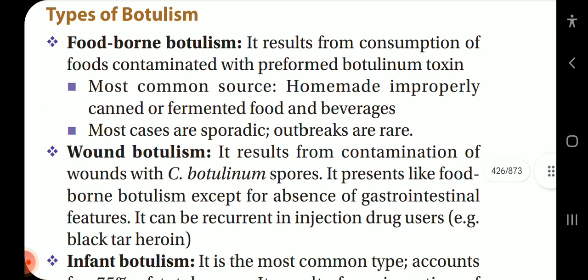Types of botulism: foodborne botulism. It results from consumption of foods contaminated with preformed botulinum toxin. Most common source: homemade, improperly canned, or fermented food and beverages. Most cases are sporadic, outbreaks are rare.